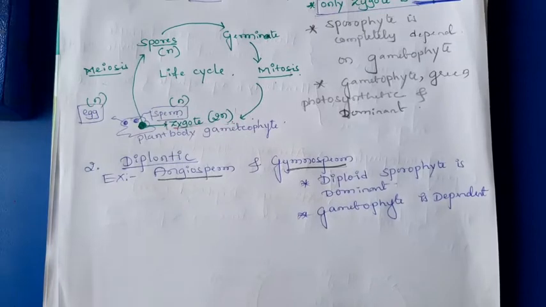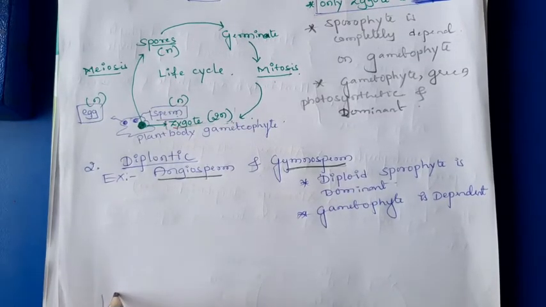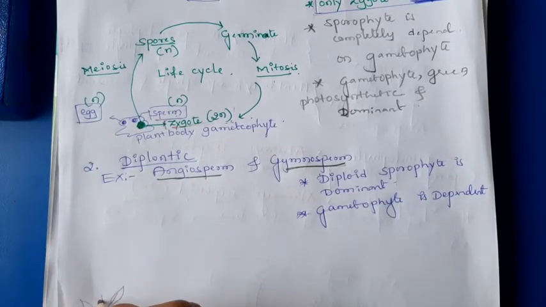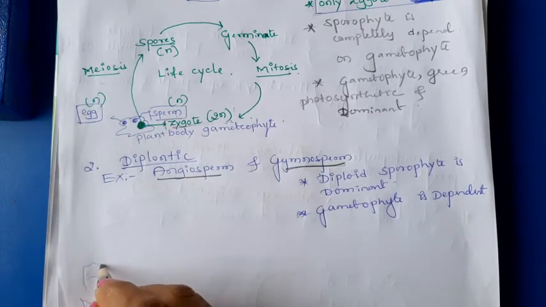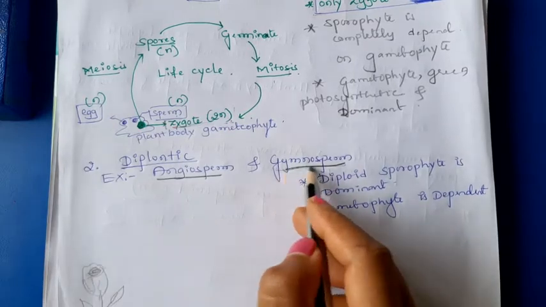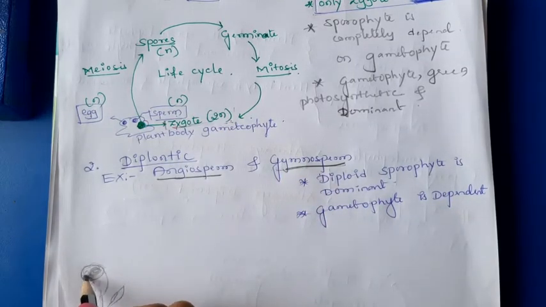You can see the complete plant. Okay, in that plant the specialized structure is a sporophyll, or in case of gymnosperm that is the cone sporophyll.